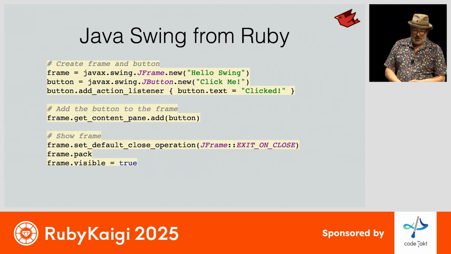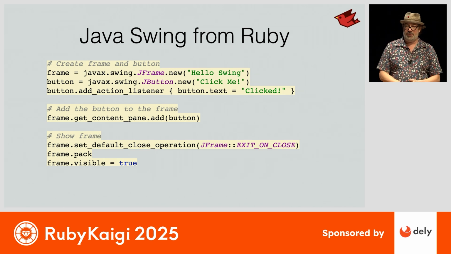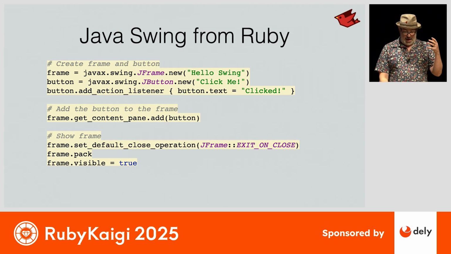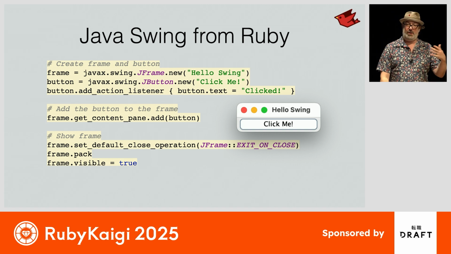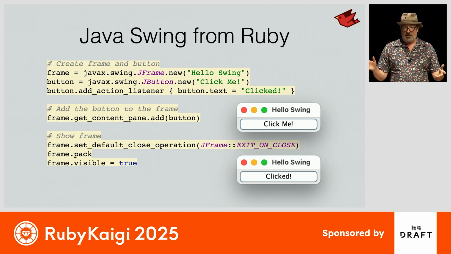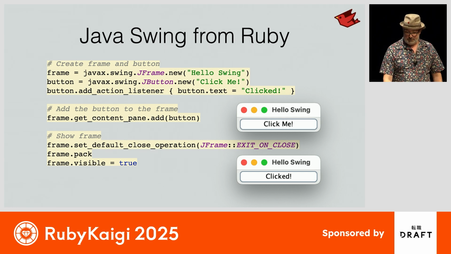A little example here is using the Java Swing library, which is the GUI library that's built into the JDK. We create a frame, we add a button to it, we set up an action listener for the click event that will just change the text of the button. Then we add the button to the frame and display the whole thing. Now we see our window will pop up. When we click on the button, it runs our Ruby event handler, and it does what we expect it to do. So with a very small amount of Ruby code and any available JDK, you can build a graphical application that runs cross-platform very easily.